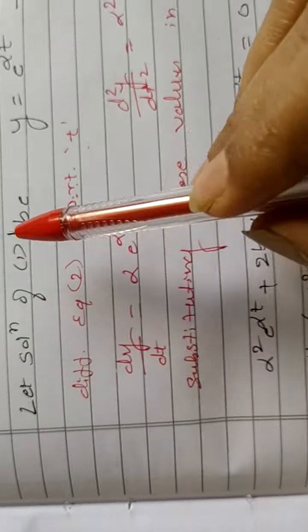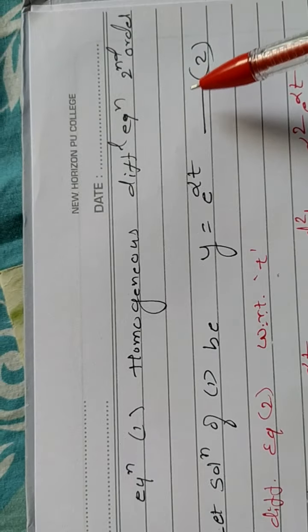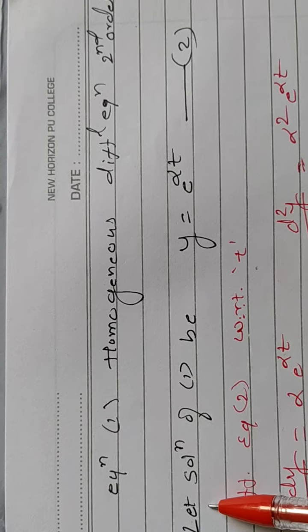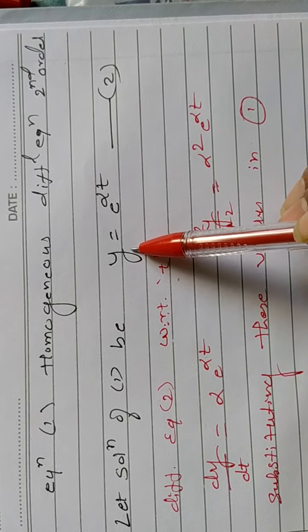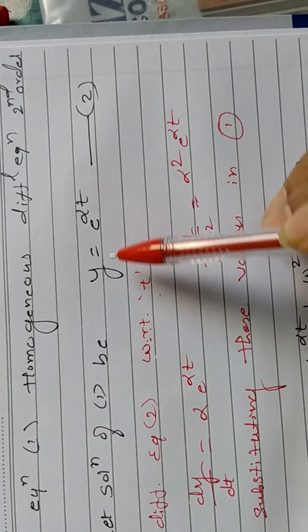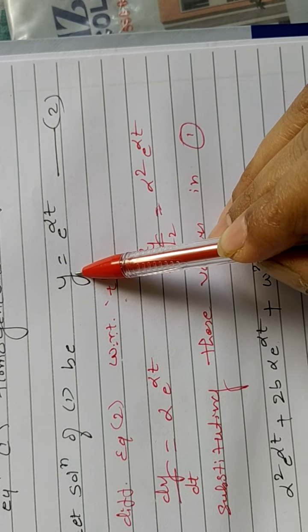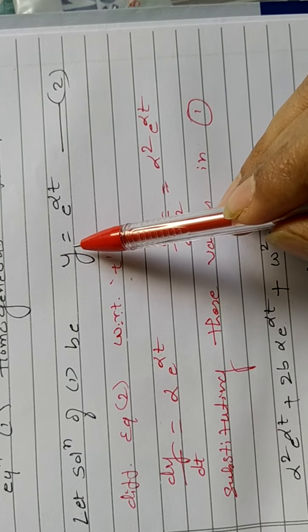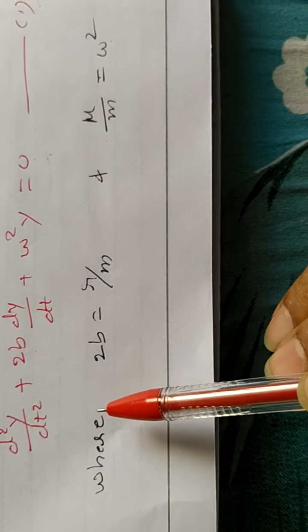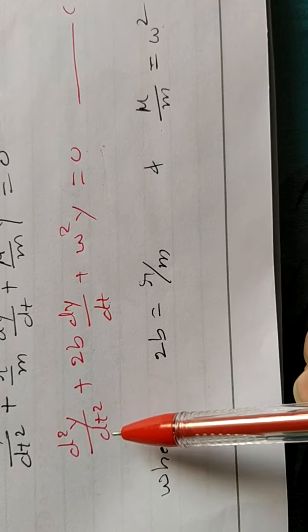We'll take this as equation number 1. Equation number 1 is a homogeneous differential equation of second order. Now you know how to solve the differential equation, right? Let the solution of equation 1 be y is equal to e to the power of alpha t, the general solution. Now I have to differentiate y with respect to t two times, because I need dy by dt and d square y by dt square to substitute in equation number 1. So you have to substitute in equation number 1.